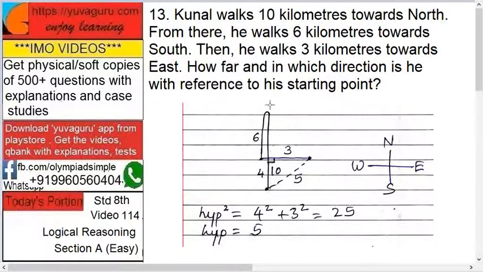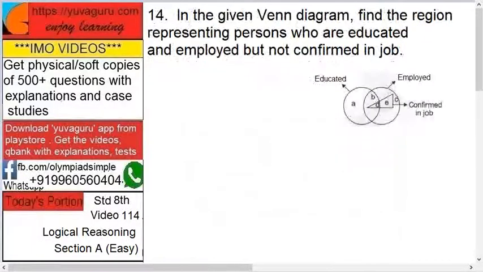See, first 10 north, then 6 back. Then from here he walks 3 kilometers towards east. Now we want the direction. So 10 minus 6, right? So this is 4 and this is 3. So using Pythagoras theorem, he is 5 kilometers away from the starting point. And in which direction? So northeast direction he is from the starting point.